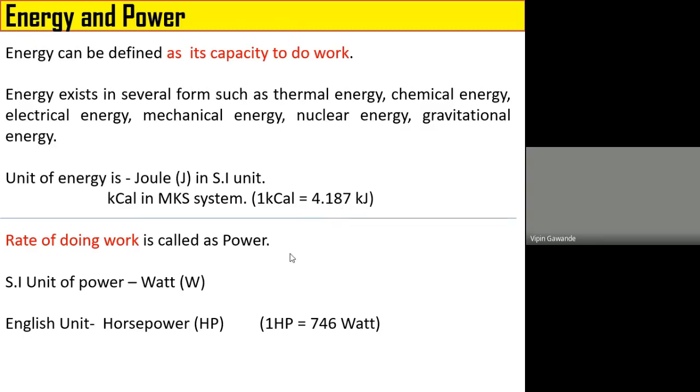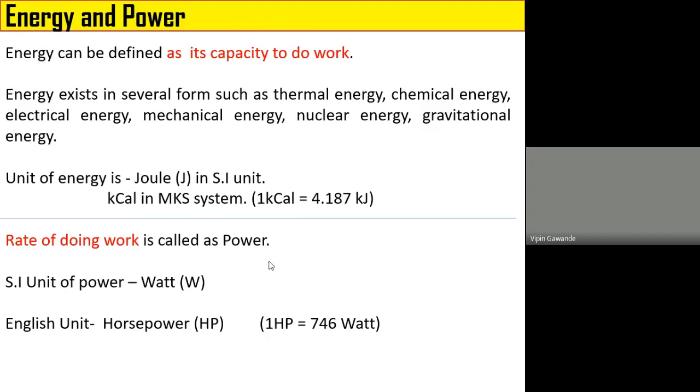The other term is power. Rate of doing work is called power. The power is measured in terms of watt in SI unit, while horsepower in terms of the English unit. So 1 horsepower is equal to 746 watt.